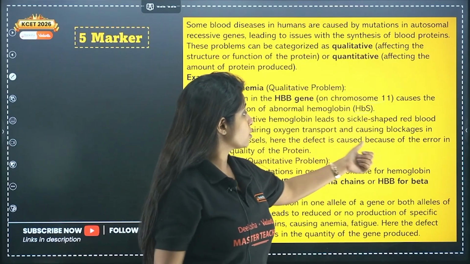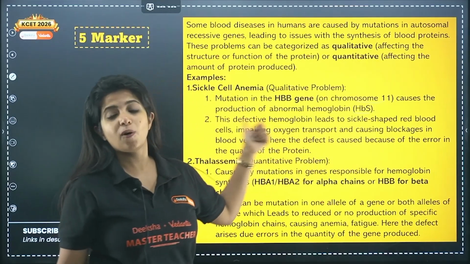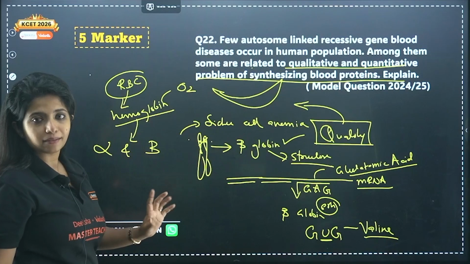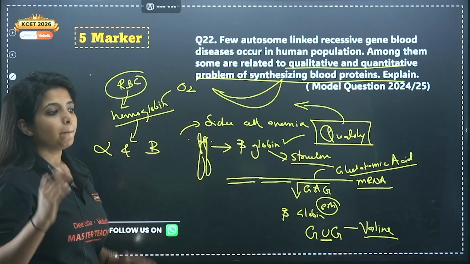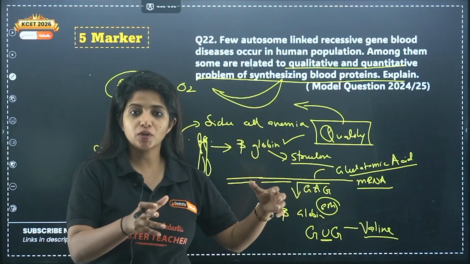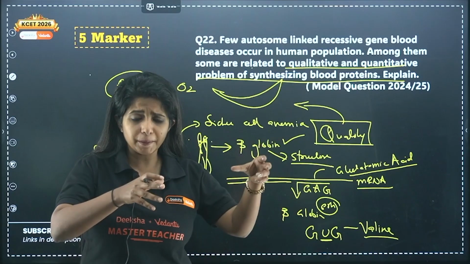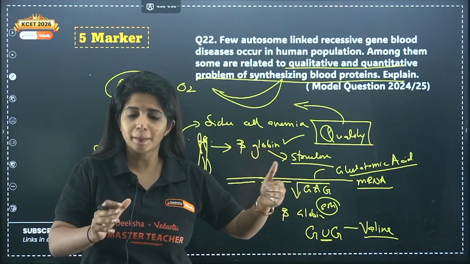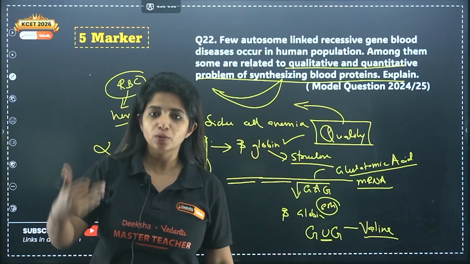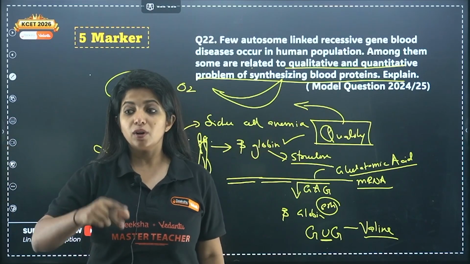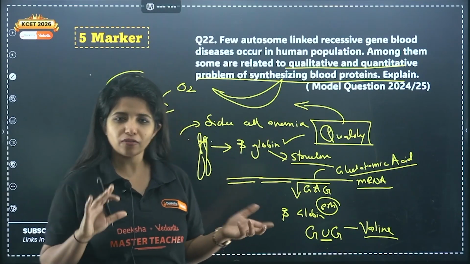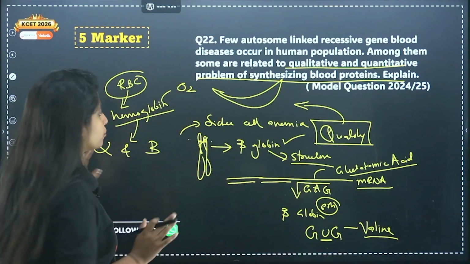Here the defect is caused because of an error in the quality of the protein which is being made, or the polypeptide. Protein basically is made up of what? Many amino acids. When a few amino acids come together, you call this a peptide sequence or polypeptide sequence. If big polypeptides are there, you call these proteins. There are obviously some criteria to be called a protein, but in general we sometimes say it is a protein, or we can also say it is a polypeptide, a smaller unit of protein.